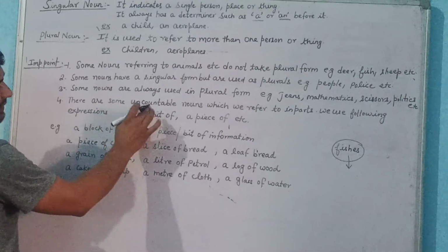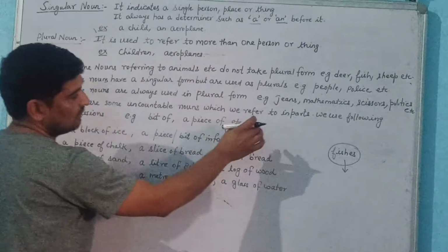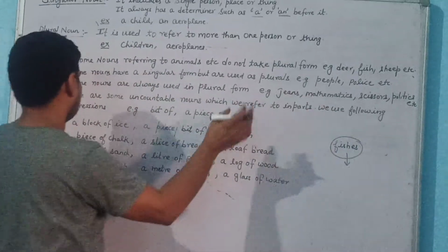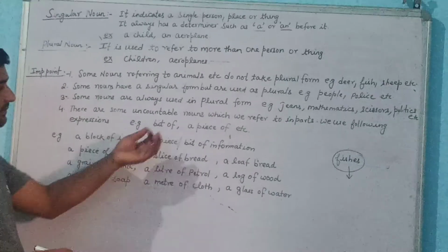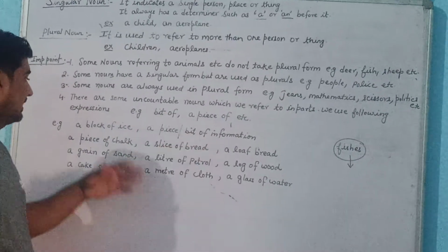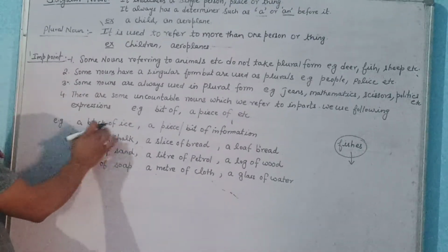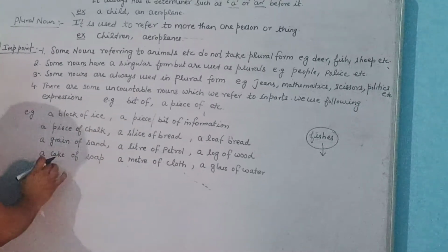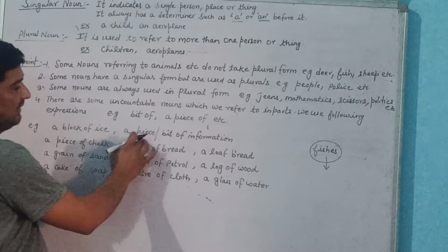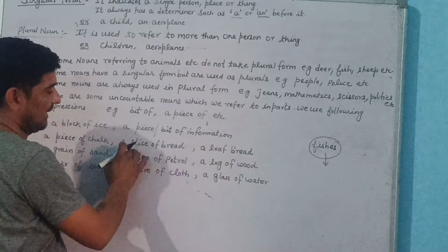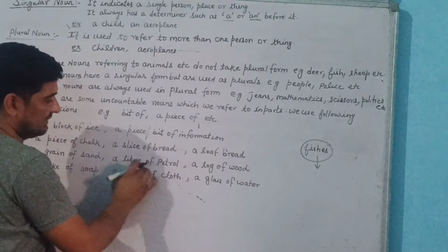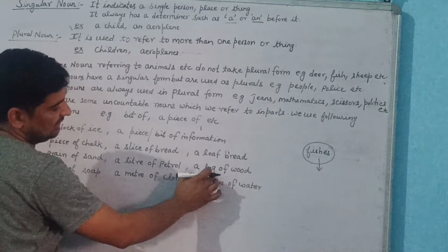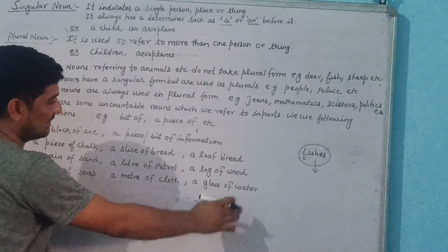There are some uncountable nouns which we refer to in parts. We usually use expressions like bit of, piece of, etc. See some examples: a block of ice, a piece of chalk, a grain of sand, a cake of salt, a piece or a bit of information, a slice of bread, a liter of petrol, a meter of cloth, a loaf of bread, a log of wood, a glass of water.